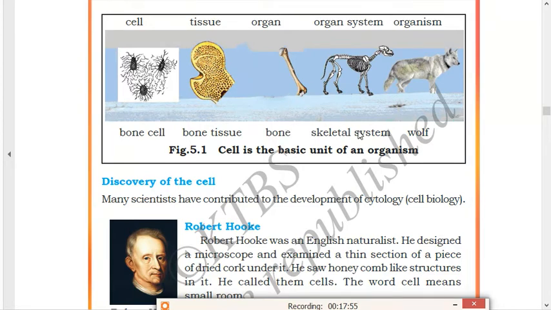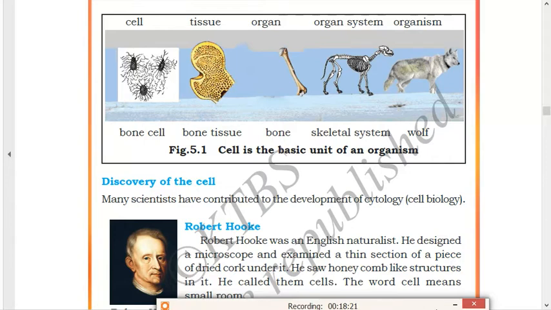Skeletal system. Okay, and after that, a wolf is formed, a new organism called a wolf. So the cell is the basic unit of life. Through this diagram, we can understand that cells make up an organism. Cell is the basic unit of life. Like bricks are used for making a building, cells are used for making an organism. Without cells, an organism cannot be formed. So cell is the basic unit of an organism.